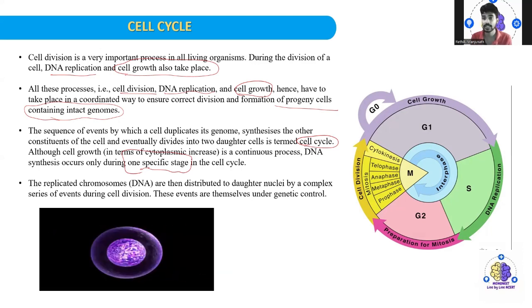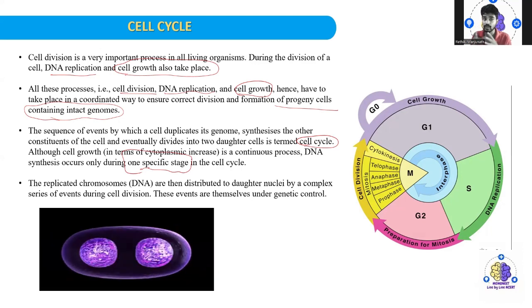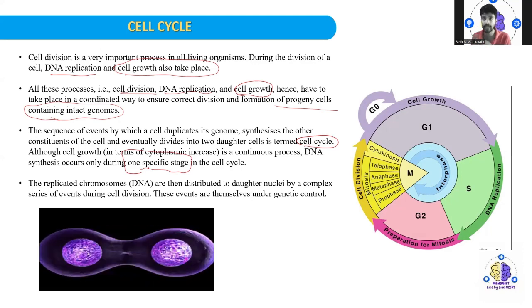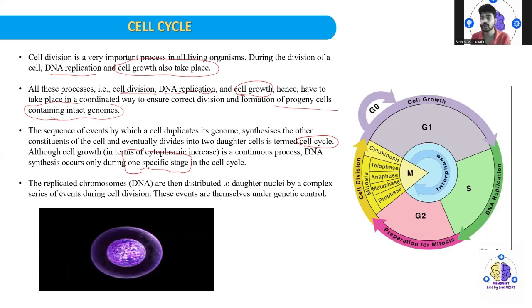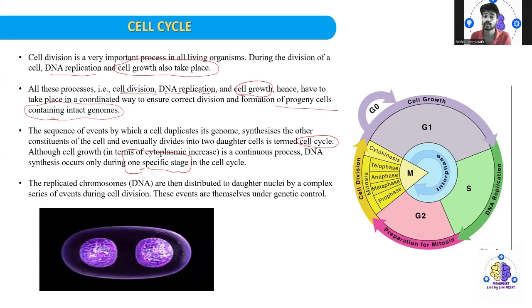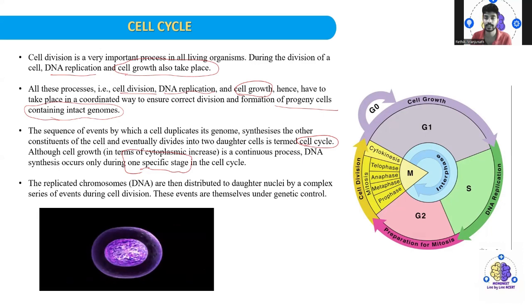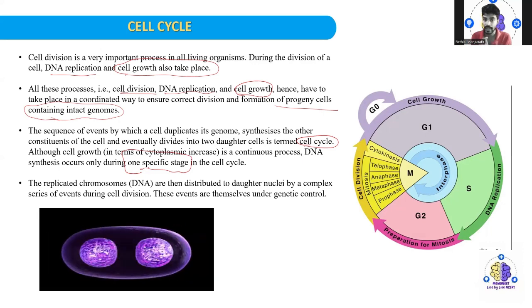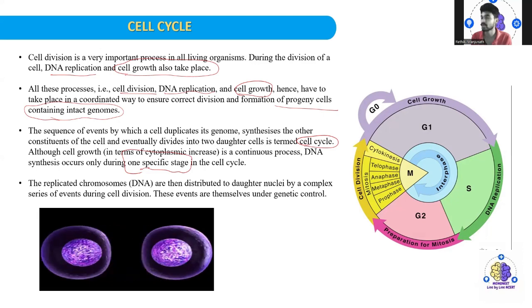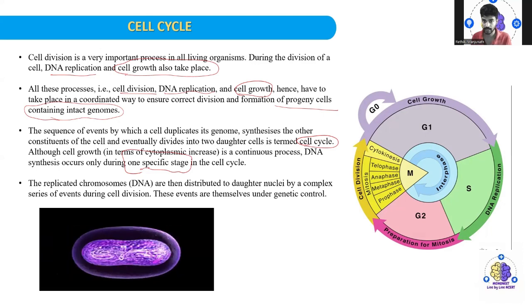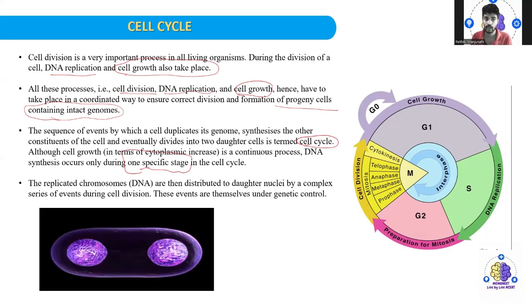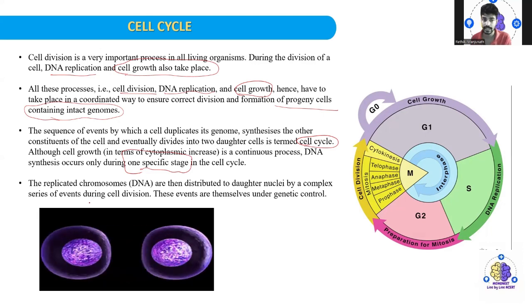But the DNA present in the cell, the synthesis of the new DNA, replication and all, happens in one specific stage during the cell cycle. So what is the stage, and where exactly does it happen? That comes as a question in our mind. Keep that question, because I'll be explaining it in the coming slide. The replicated chromosomes, that is the DNA that is replicated, are then distributed to the daughter nuclei by a complex series of events during a cell cycle.